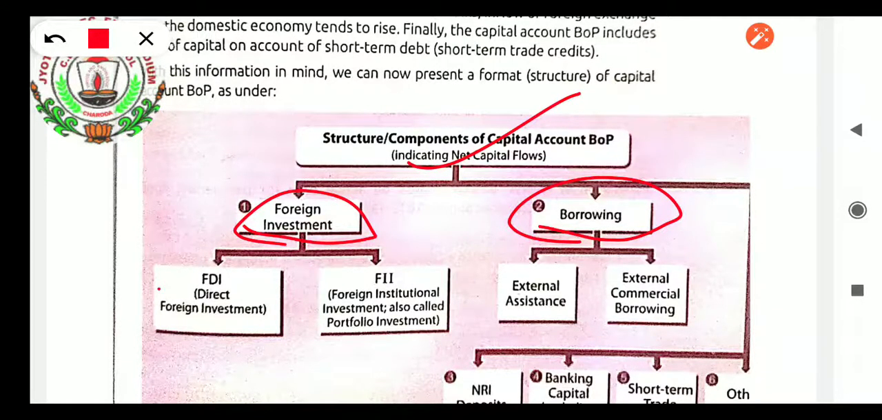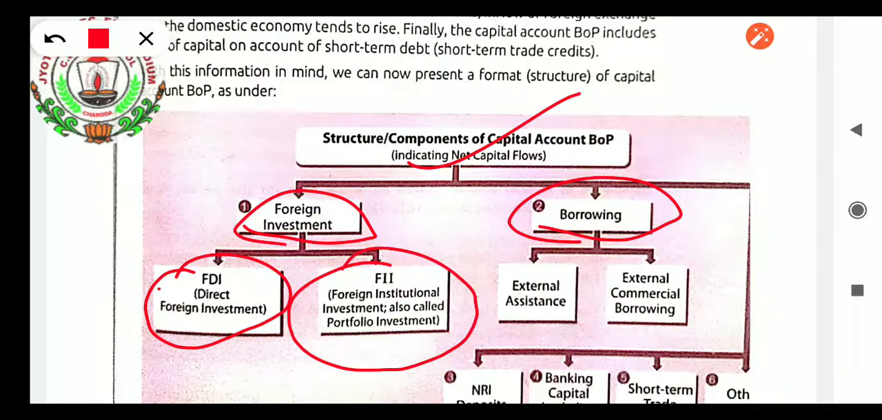Foreign investment includes two things: FDI, foreign direct investment, and FII, foreign institutional investment. The FII is also considered as portfolio investment. Borrowings include external assistance and, second, external commercial borrowings.